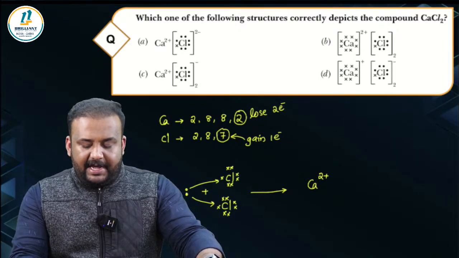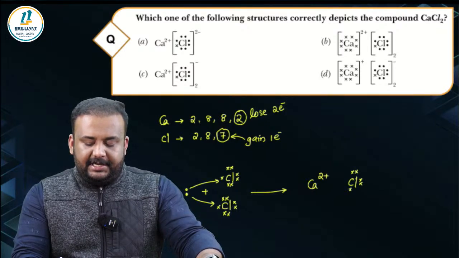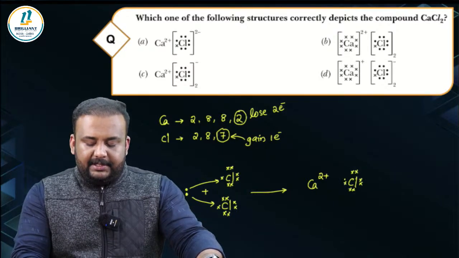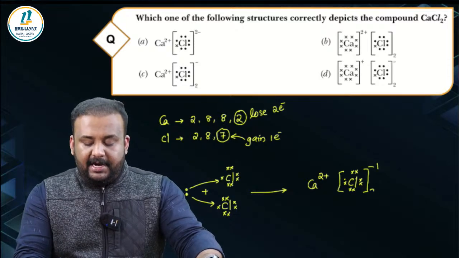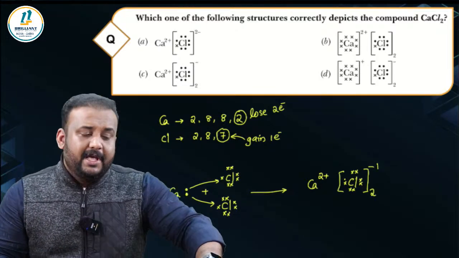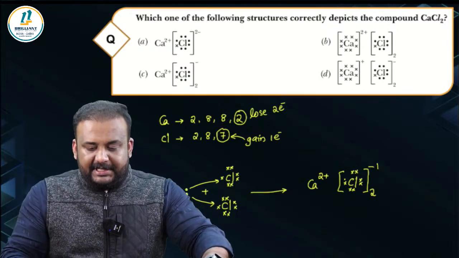Calcium ion. And then we have chlorine, which has now got an octet in its outer shell, right? So it is going to have 1 negative charge, but remember there are 2 such chlorines. So it's going to be calcium chloride, CaCl2. So which option is correct?